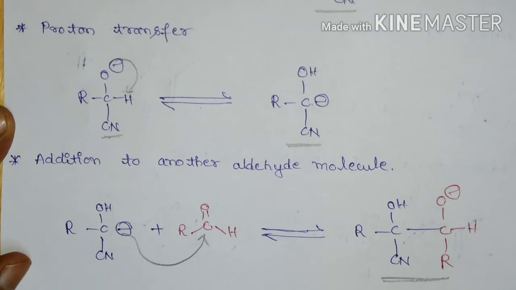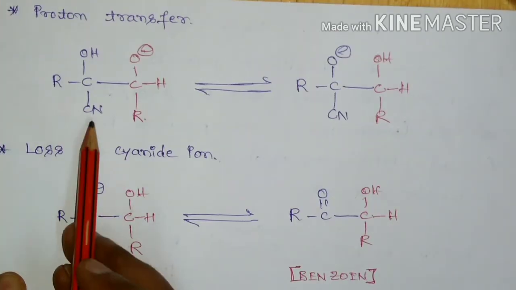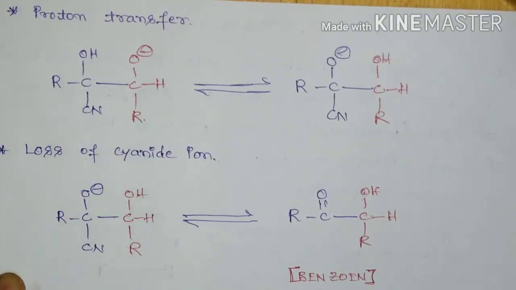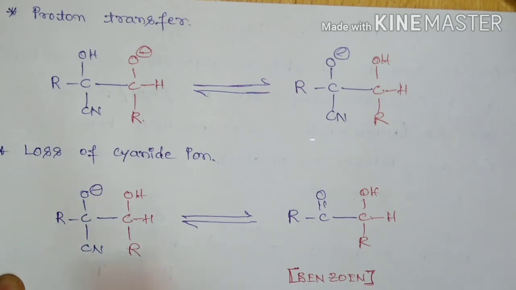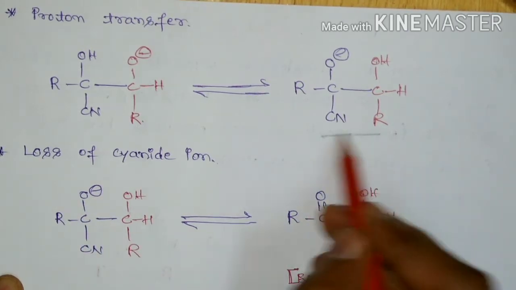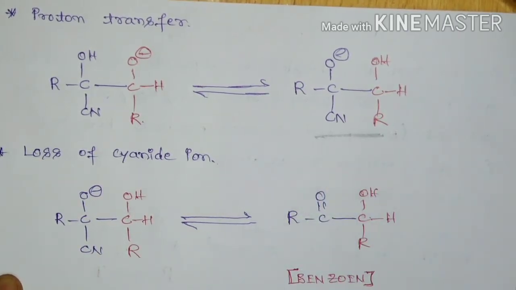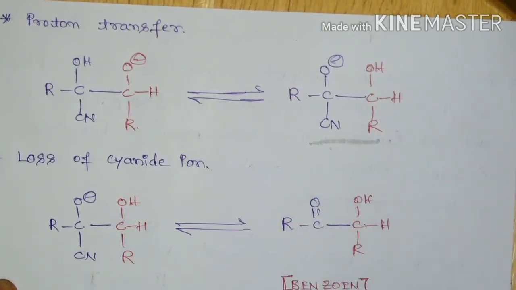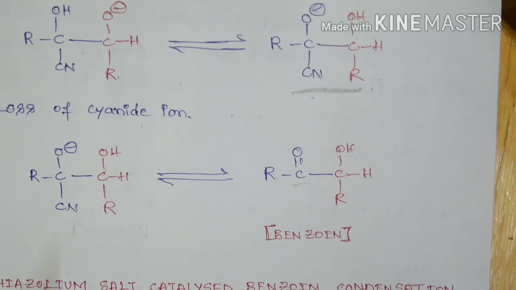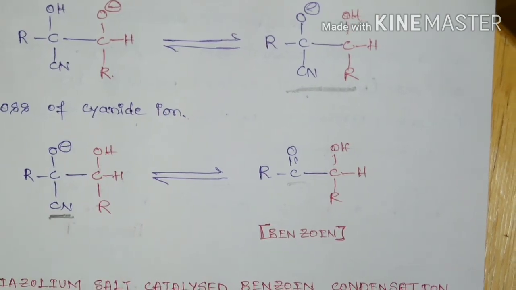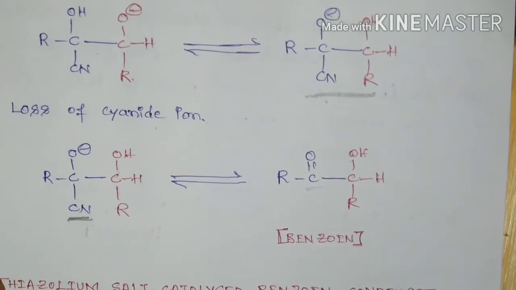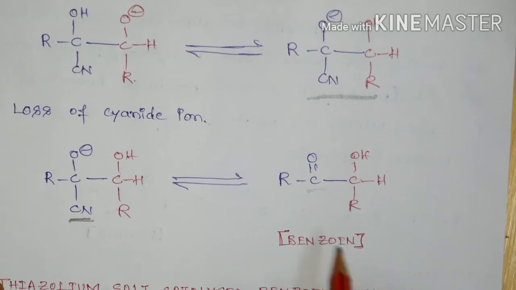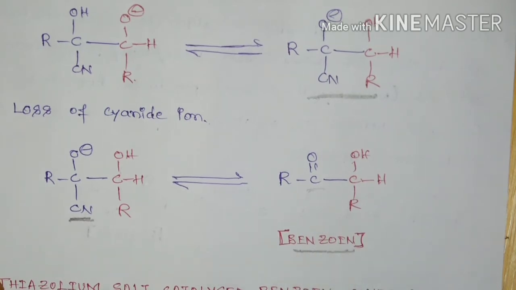anion intermediate. The alkoxy anion intermediate is going to transfer a proton and form this intermediate. This intermediate now loses cyanide ion, because cyanide acts as a very good leaving group, and finally it leads to the formation of benzoin.